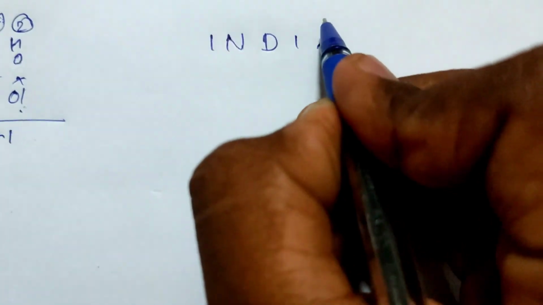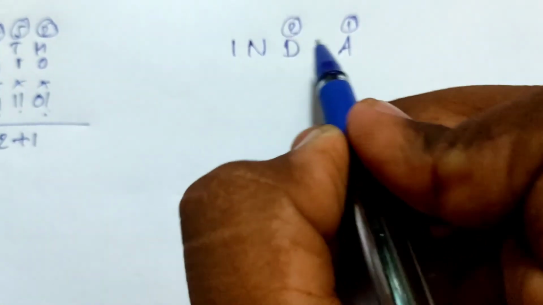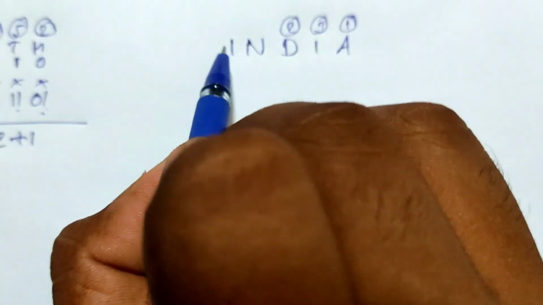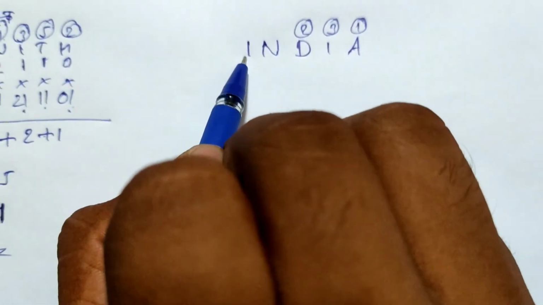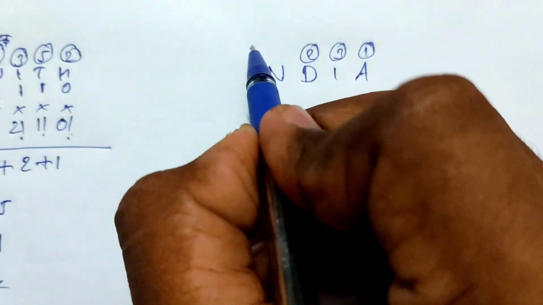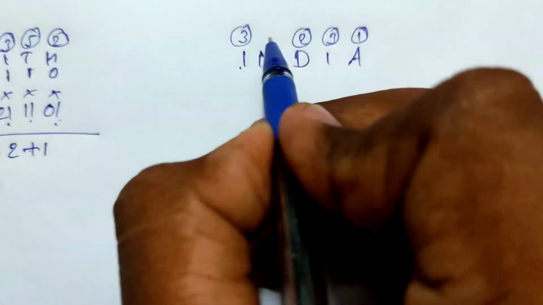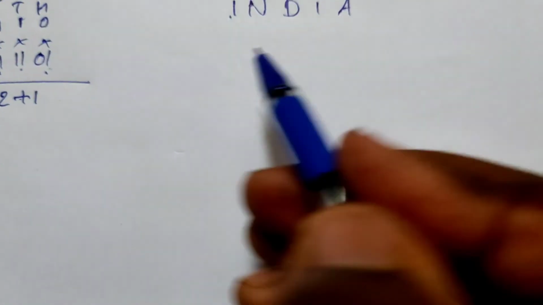Take another word. Let's take INDIA: I-N-D-I-A. Here A comes first, rank first position. D second position. I third. Here also I is in the third position in the alphabet series, so place it third only. And N last position.